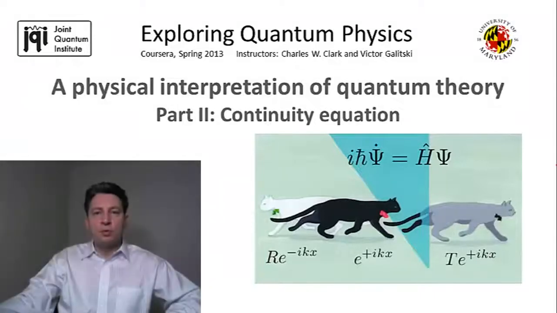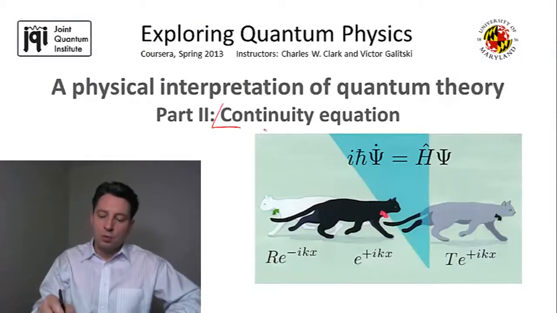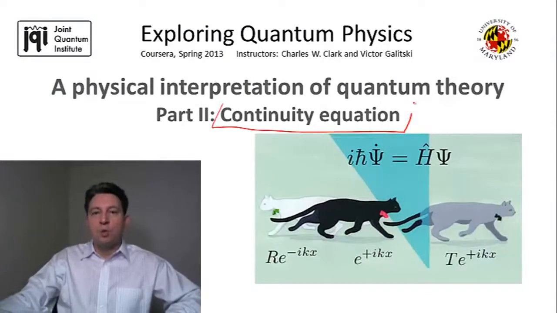In this video, I'm going to present a rather technical derivation of an important equation of quantum theory, the continuity equation for probability, which both relies on the Born interpretation of quantum theory and also serves as a sort of sanity check for it, because it establishes the conservation of probability.